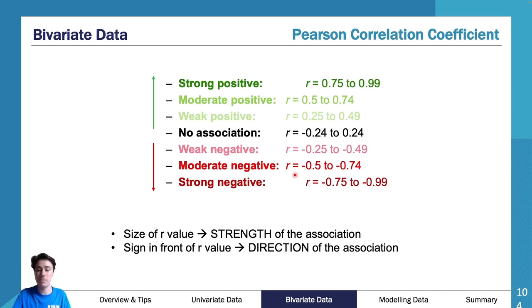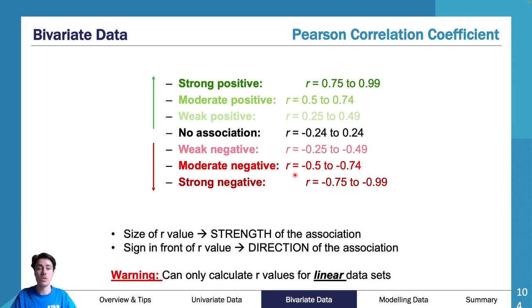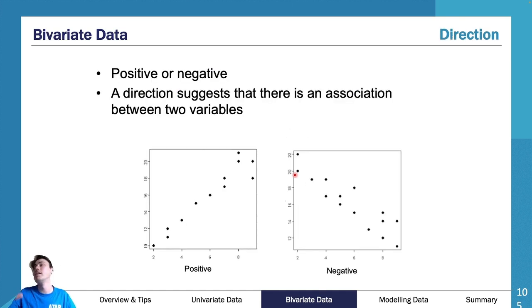So super important. You can only calculate R values for linear data sets, which we already discussed. As you can see here, you've got a positive one on the left and a negative one on the right. So you can technically say positive or negative from just looking at it. Your R value gives you more of your strength, but you can do both from your R value.